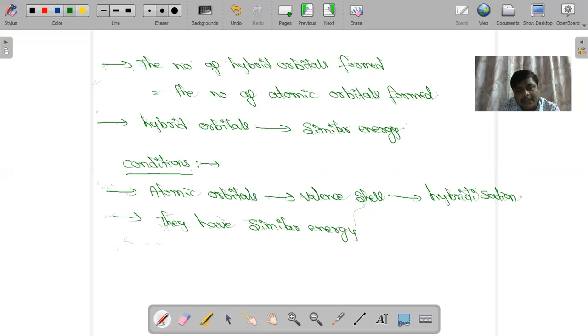And it is not only unpaired electrons in the valence shell that participate. There is no rule that only half-filled orbitals participate in hybridization. Empty orbitals or completely filled orbitals can also participate in hybridization.